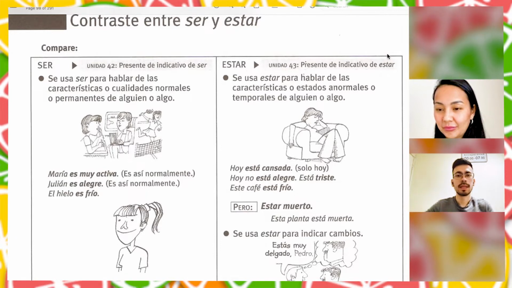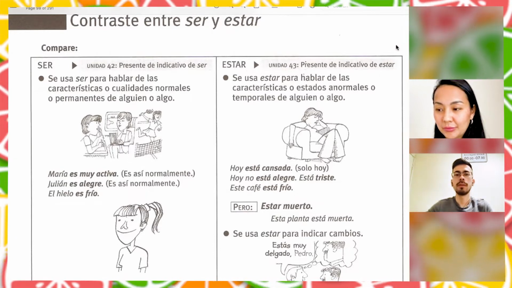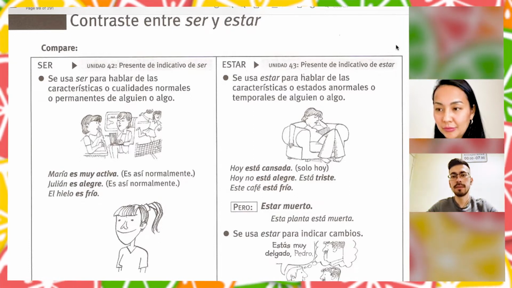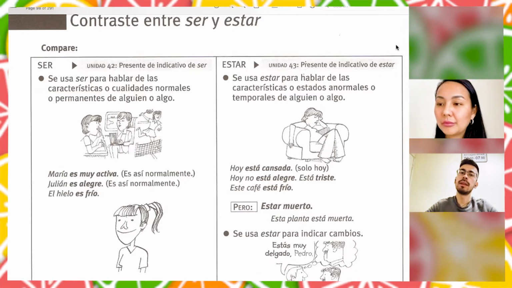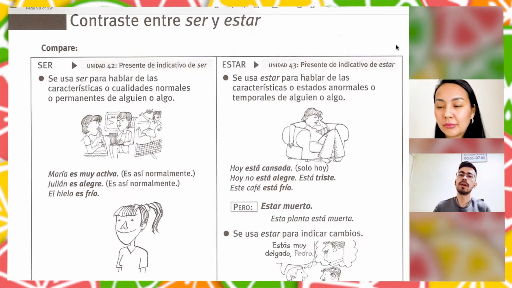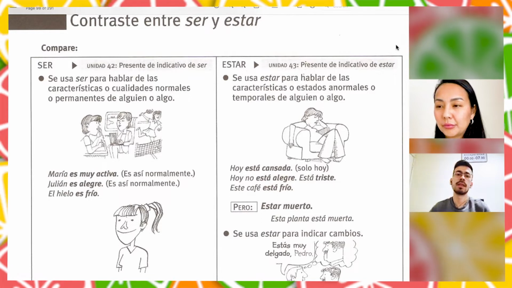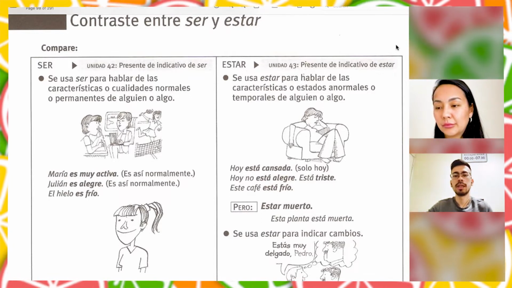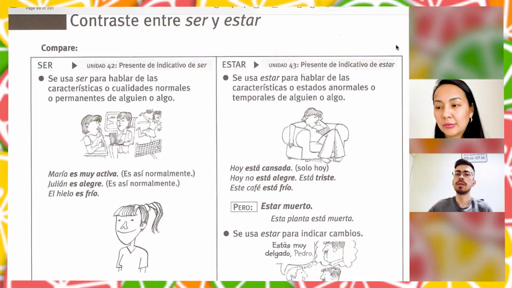And for the verb estar, we talk about characteristics or physical states, but here we are using temporary characteristics and physical states. For example, hoy está cansada. Today she is tired. It's only today.